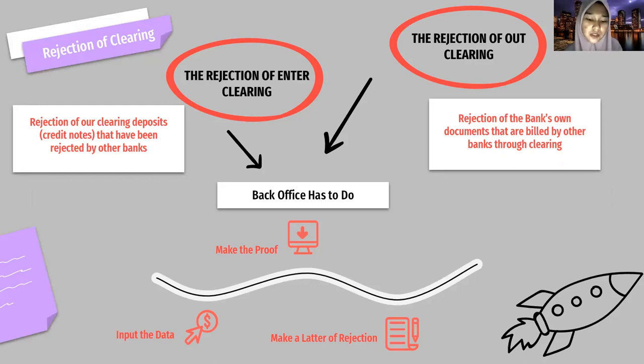If there is a rejection of clearing, the back office has to do the following. The first, input the rejection journal. The second, make proof of transaction for debiting the rejection fee. And the last, for rejection of clearing withdrawals, make a rejection letter and state the reason.